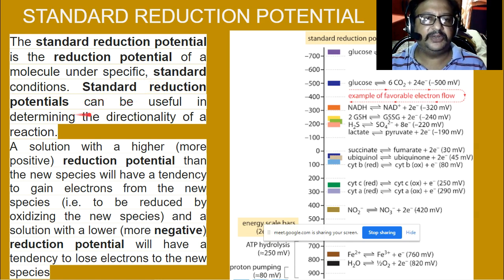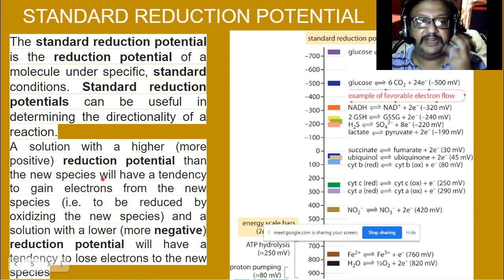Standard reduction potential can be useful in determining the directionality of a reaction. A solution with a higher or more positive reduction potential than the new species will have a tendency to gain electrons from the new species, that is, to be reduced by the new oxidizing species, and the solution with a lower or more negative reduction potential will have a tendency to lose electrons to the new species.